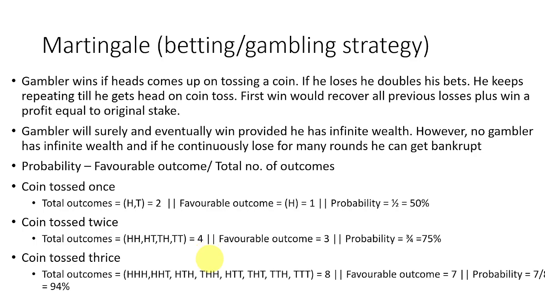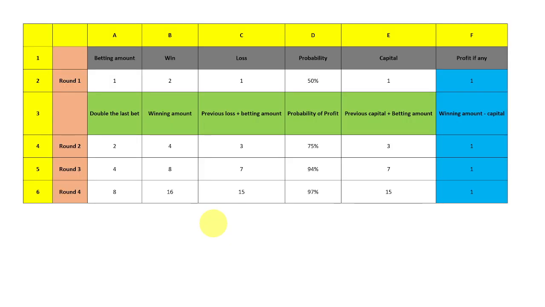It is not going to be 100%, but it will keep rising to 97, 98, 99, 99.99. So definitely we can win. That is the strategy behind this. Let me give an example. The top left one that I've highlighted in yellow is just an Excel kind of framework, where I have given rows and columns and numbers like A, B, C and 1, 2, 3. We'll get into the middle of this, where in round 1 the betting amount is 1 rupee. If you win, we are getting 2 rupees.